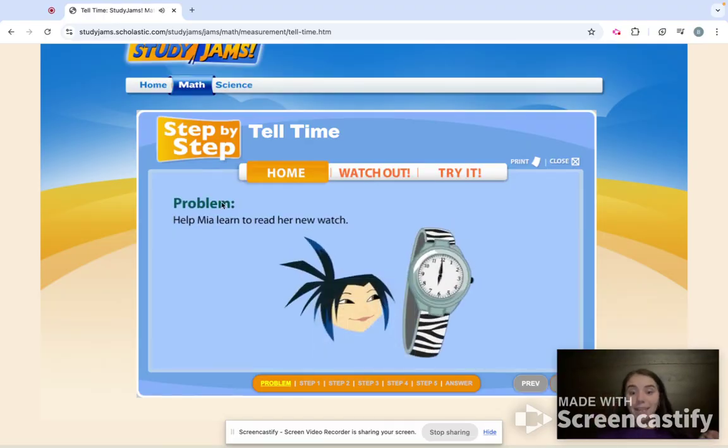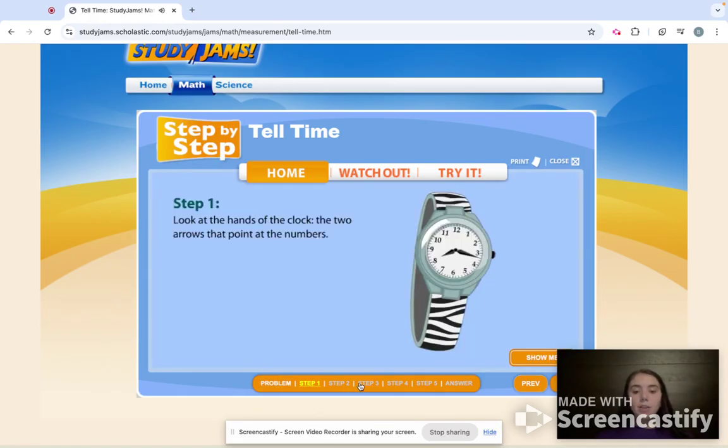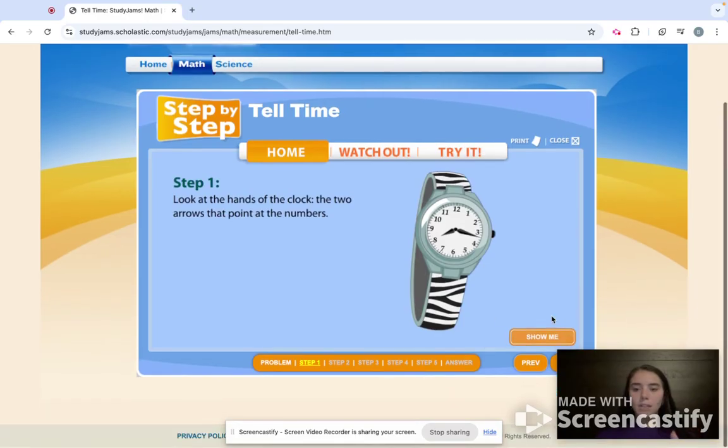So I'm going to go ahead and click on the step-by-step button. Let me make sure I'm muted. It goes right in, and it gives us a problem that one of the characters from the beginning is trying to solve, and if we're down here at the bottom, you can see it goes to step 1, step 2, step 3, step 4, step 5, and then the answer. And that's going to take the students along and help them feel like they're helping Mia solve her problem on telling time.